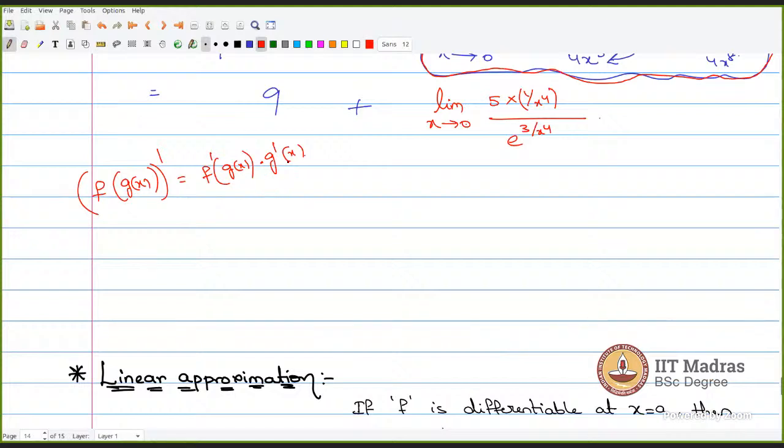Yes, sir. This is chain rule. Just apply chain rule. Now my f of x is e power x. My g of x is minus 3 by x power 4. Now what is f of g of x now?